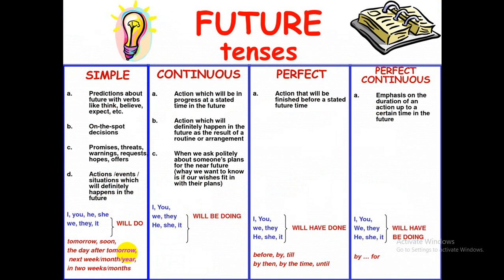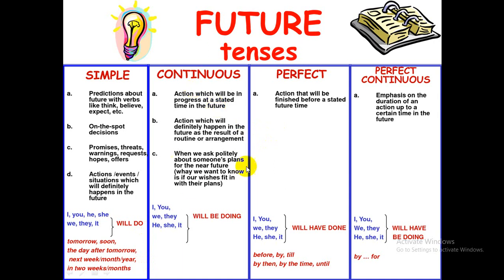So I'm going to sum up the whole lesson. We have read simple future, then future continuous, future perfect continuous. In simple future, predictions about the future with verbs like think, believe, expect, on-the-spot decisions, promises, threats, warnings, requests, hopes, offers, and actions, events, situations which will definitely happen in the future. The formation is I, you, he, she, we, they, with will. Something is about to happen, and these words will be there: tomorrow, soon, the day after tomorrow.